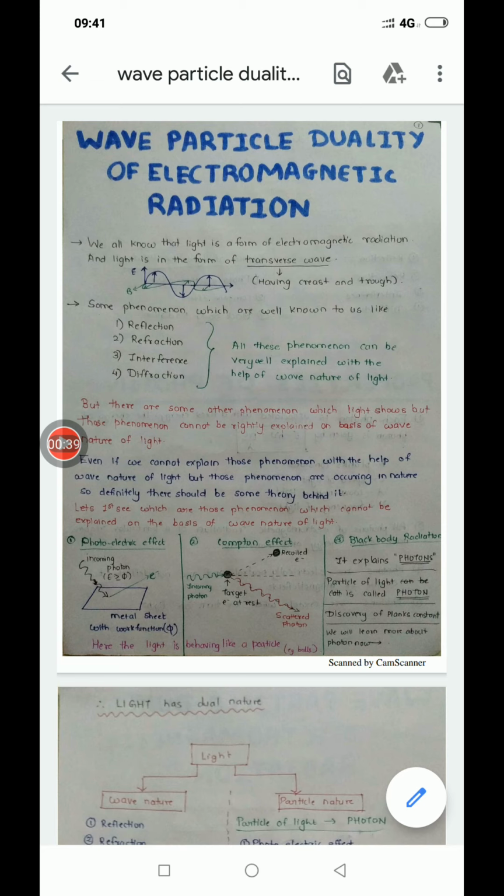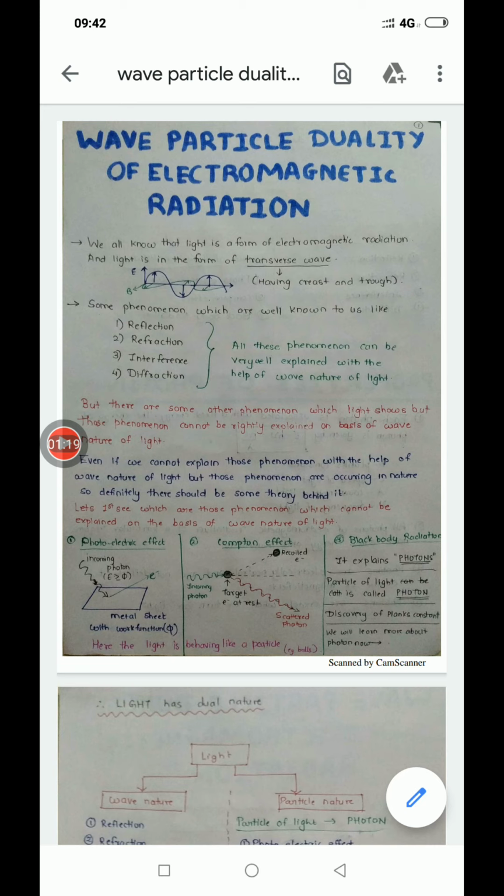Okay, light is an electromagnetic wave. Also, light is a transverse wave, meaning it is having crests and troughs of the electric field as well as the magnetic field. We are well aware of the wave nature of light, and we are aware of the phenomena which light shows, like reflection, refraction, interference, diffraction. All these phenomena of light can be very well explained with the help of the wave nature of light.